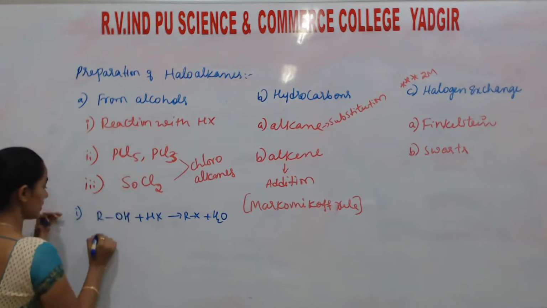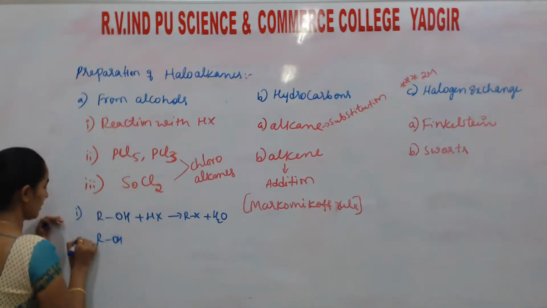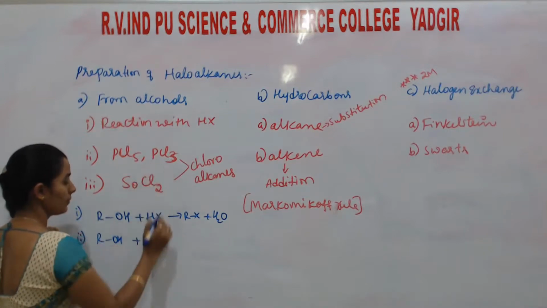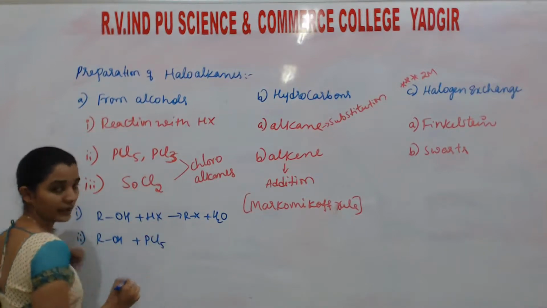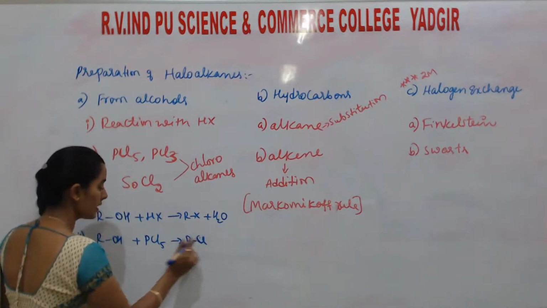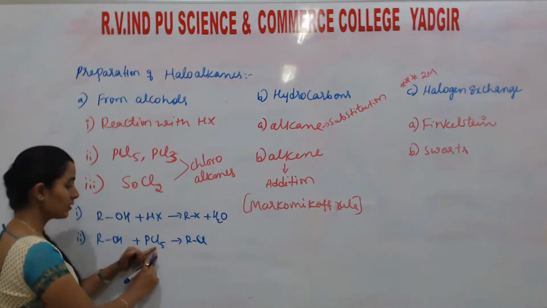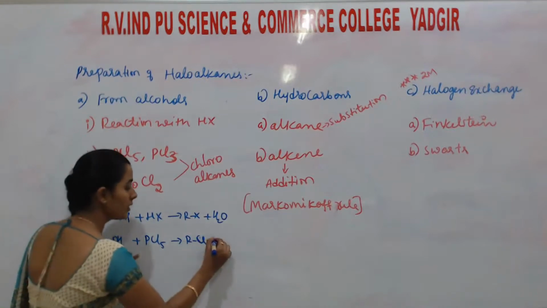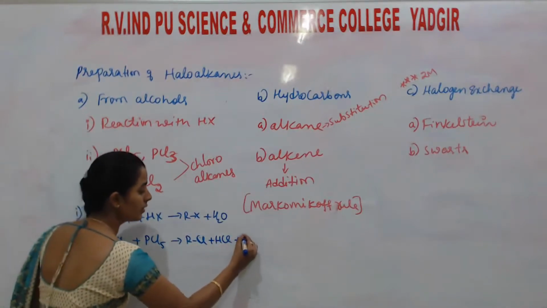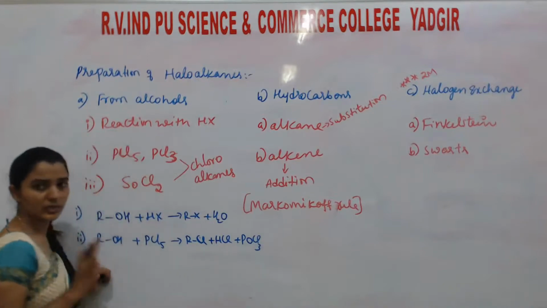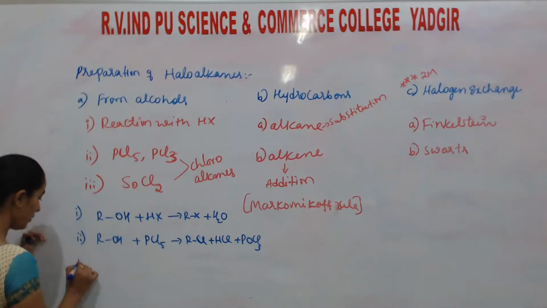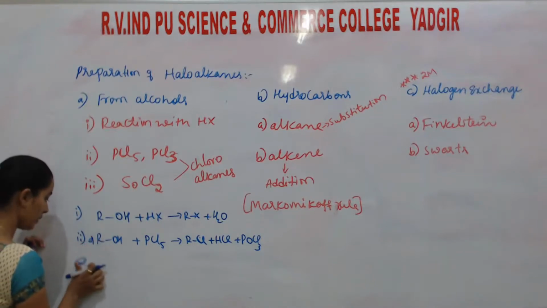Okay. Next, consider this. R is there, OH is there. If we react it with what? PCl5. Okay. What do we want? RX we want. Sorry, RCl we got. Remaining is Cl4P, then HCl will be removed, as H is there, Cl is there. Remaining is POCl3. This is the reaction. Remaining is P here, O here, remaining is Cl3.